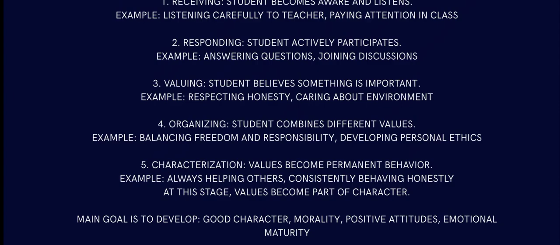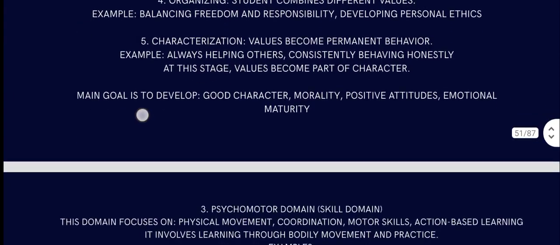We started receiving everything from the society, and we choose how we are going to live our life, through receive, respond, value, and organize, and finally you make your own character, that is characterization. Values become permanent behavior, always helping others, consistently behaving honestly. At this stage, values become part of his character. So the main goal is to develop good character, morality, positive attitude, and emotional maturity.